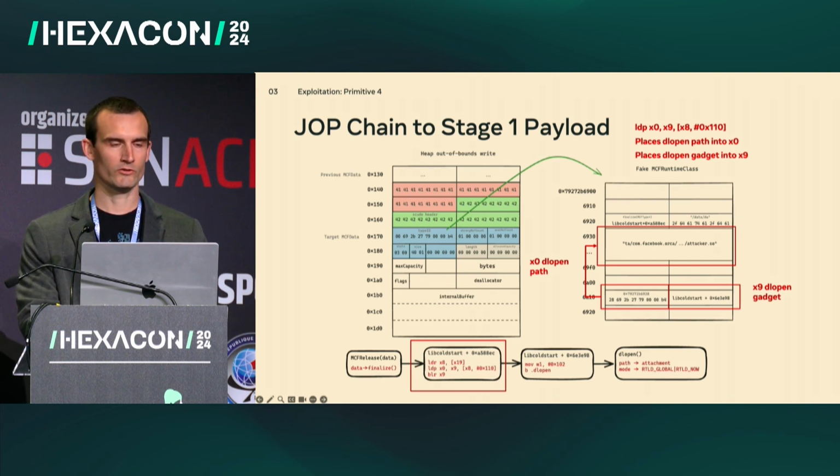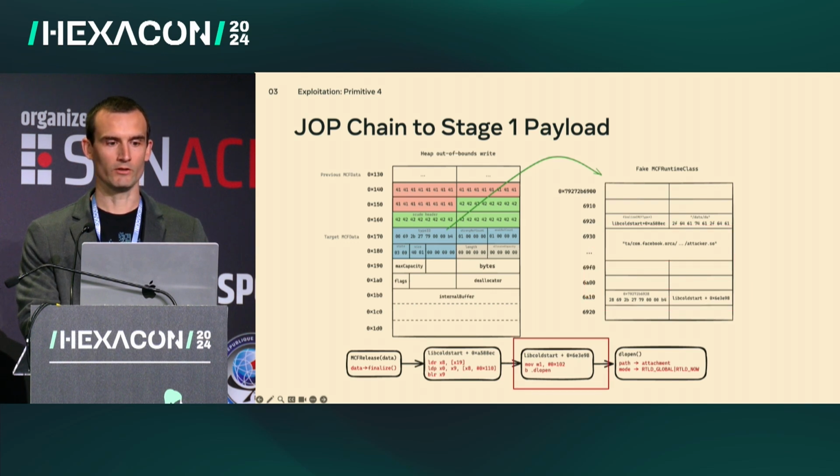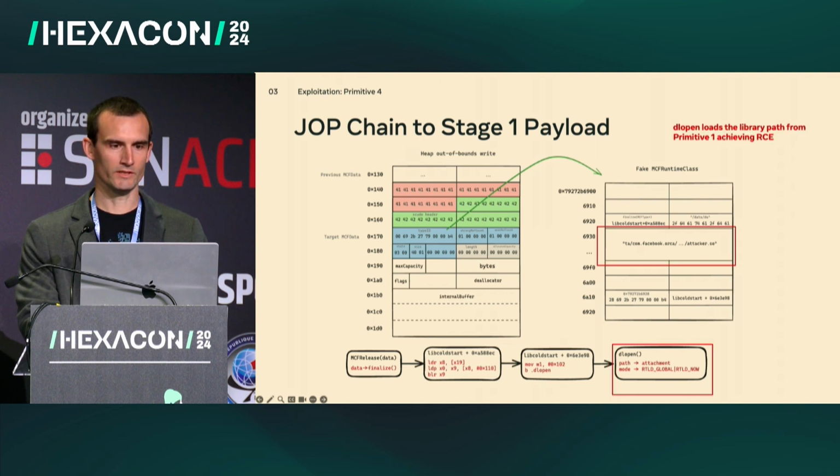The X0 register will contain the DL open path, and the X9 register will contain the next gadget to execute, which is just a stub to call DL open, also within the libcoldstart library. And then we will call DL open, and we will achieve RCE by loading our library.